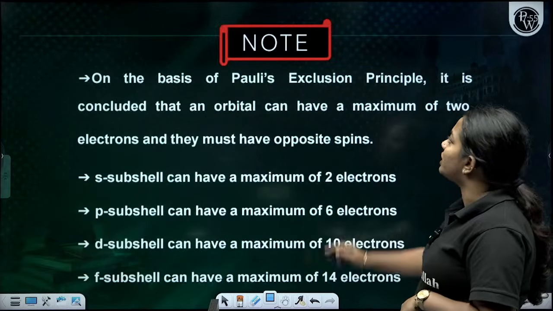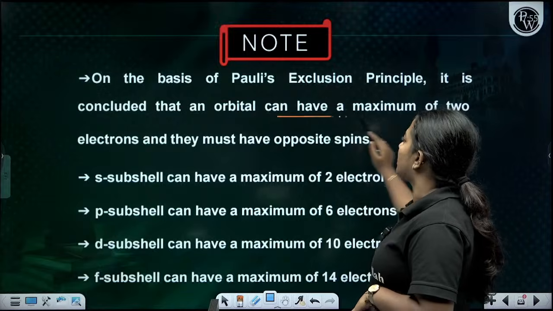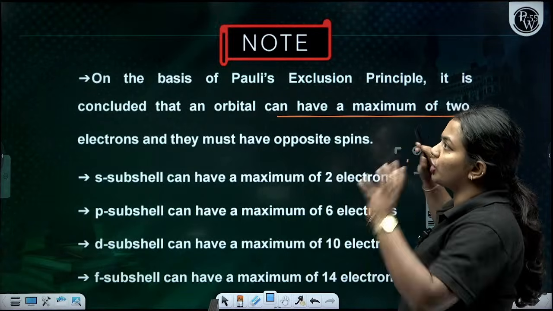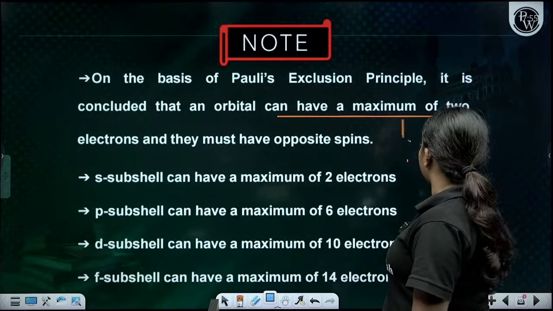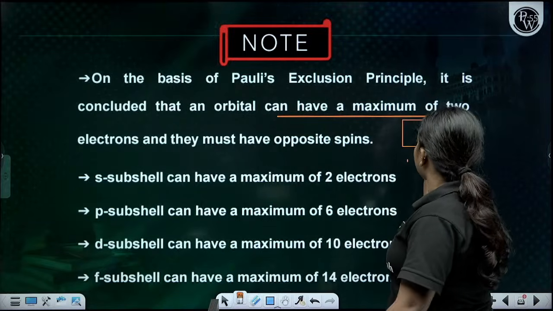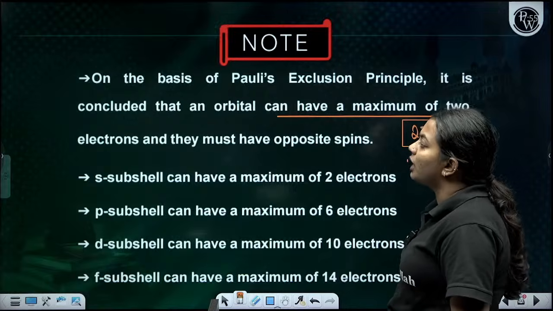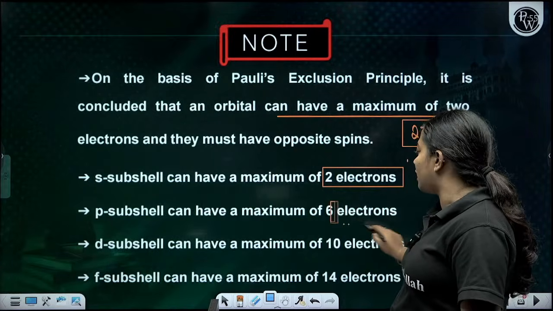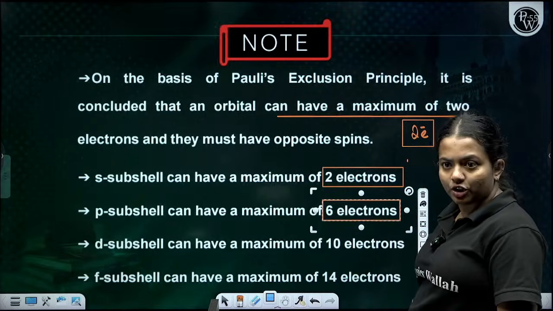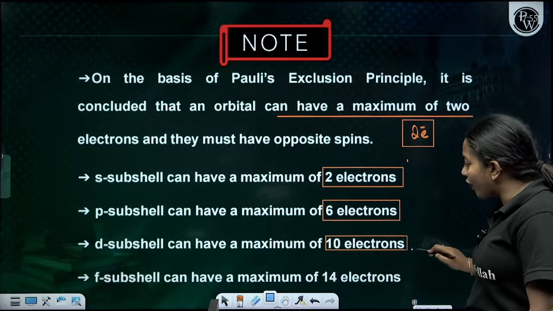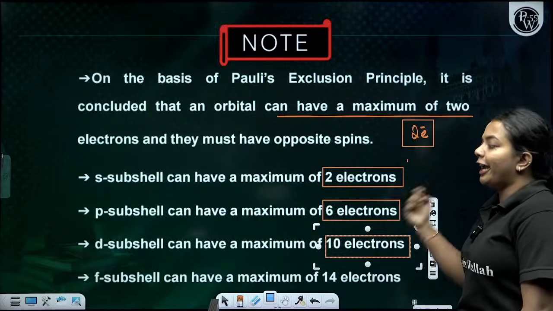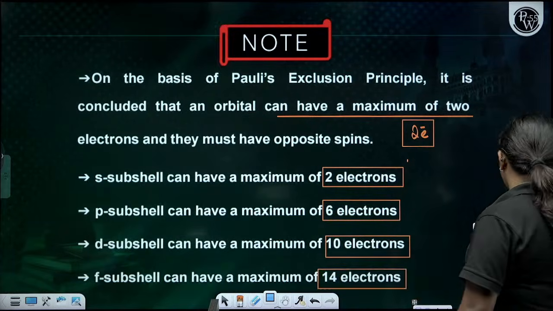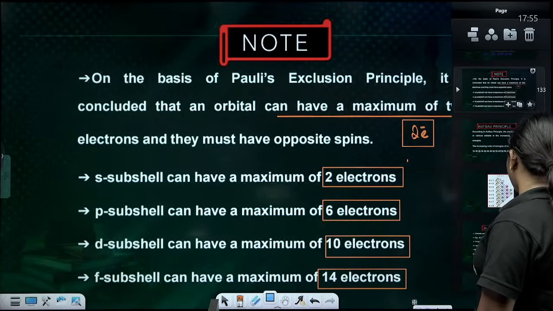On the basis of this Pauli exclusion principle, it also follows that an orbital can have a maximum of 2 electrons in it. Which means the s subshell can have 2 electrons, p can have 3 orbitals, which means 6 electrons. D can have 5 orbitals, which is 10 electrons. F can have 7 orbitals, which is going to be 14 electrons. This is as per the Pauli exclusion principle.